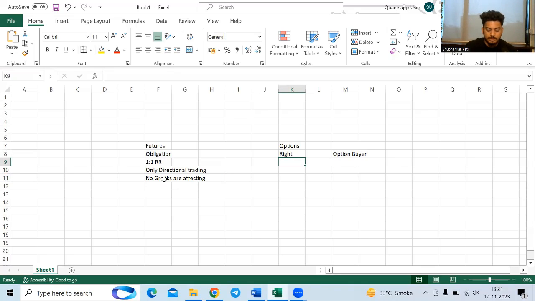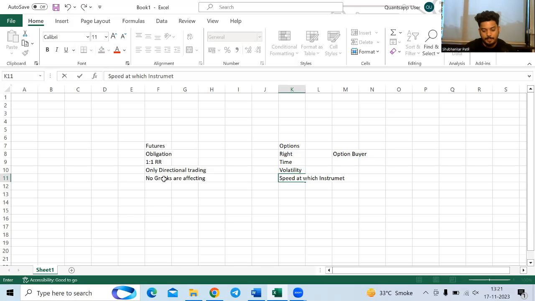Okay, over here time is affecting, volatility is affecting, and the speed at which the market moves, even that is affecting. Okay, over here we can create non-directional trades too. Okay, so let me just show you how.